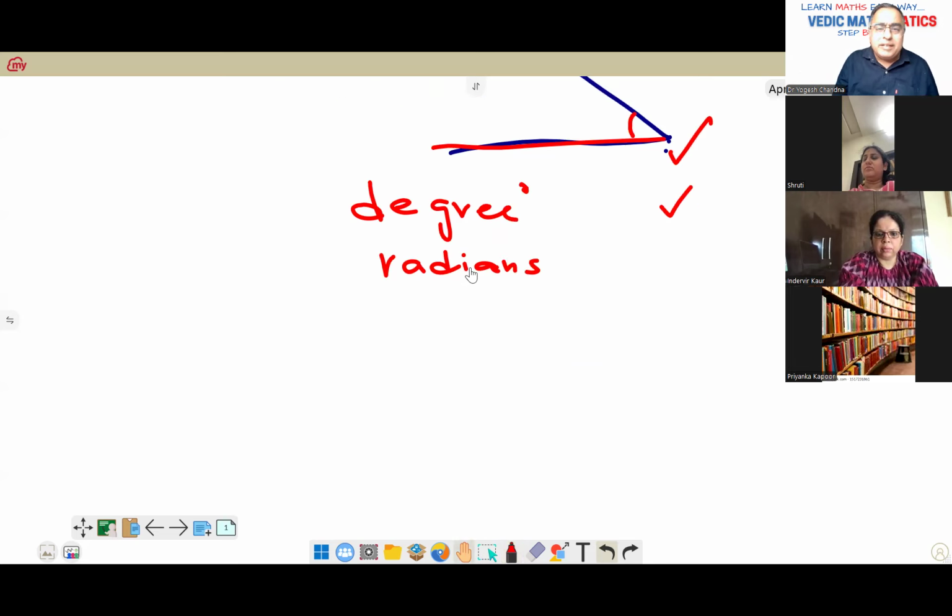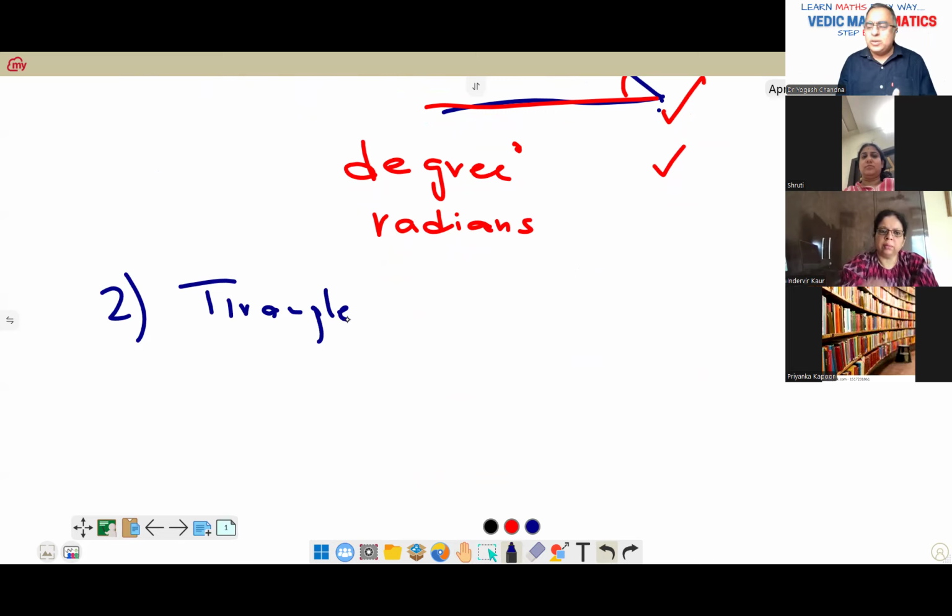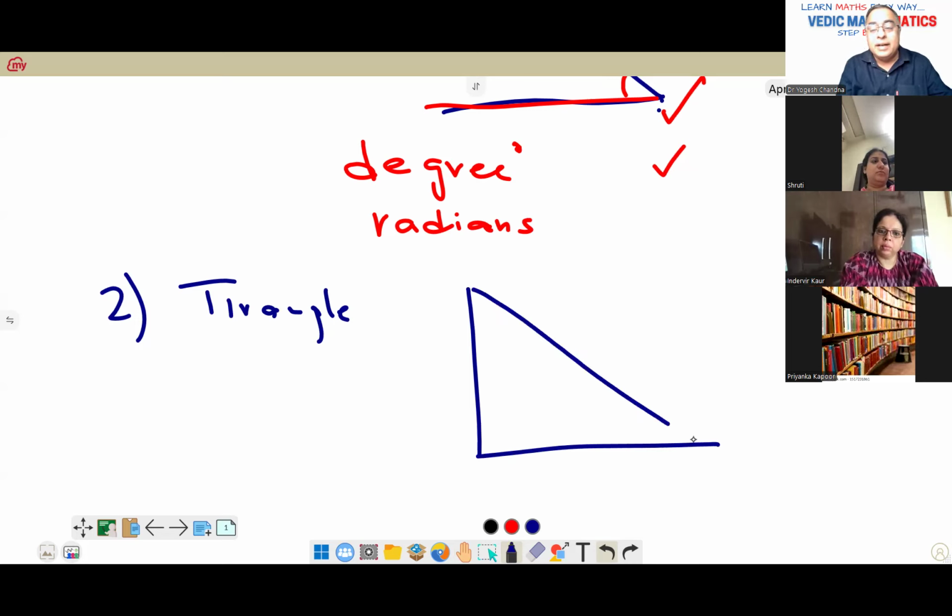And what we'll be dealing daily, second term would be triangle. So triangle, I think you all are aware now. It is enclosed three sides. Though triangle is not always right angle triangle, particularly in trigonometry, we'll be dealing with right angle triangle.